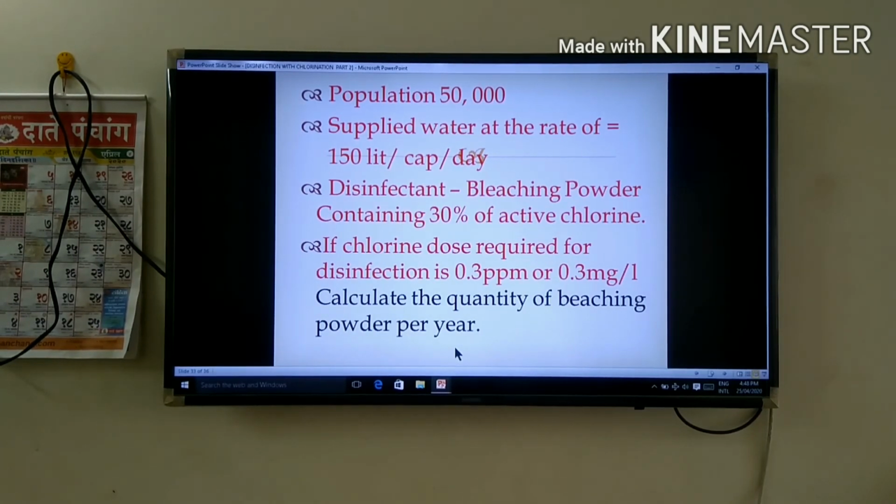As disinfectant, we are using bleaching powder containing 30% active chlorine. If the chlorine dose required for disinfection is 0.3 ppm or 0.3 mg per liter, which is given, then you have to calculate the quantity of bleaching powder per year. This is our aim.